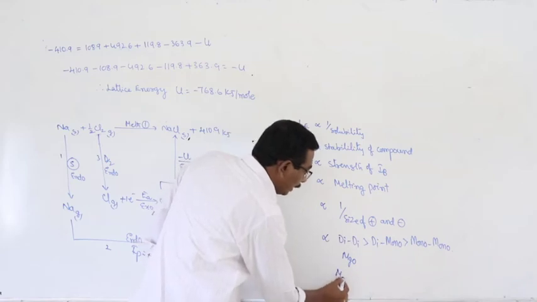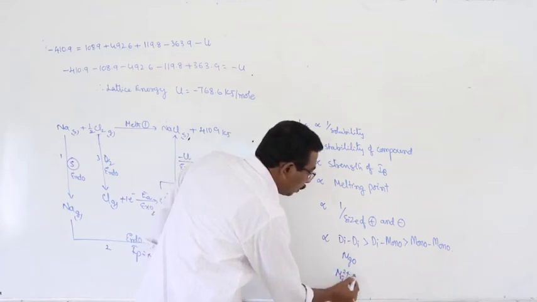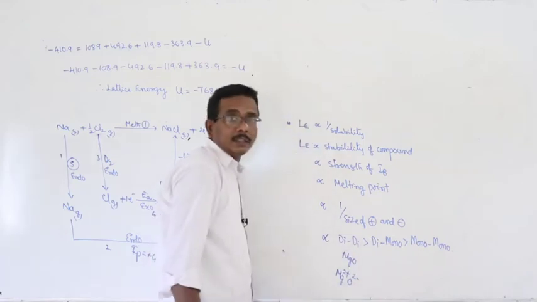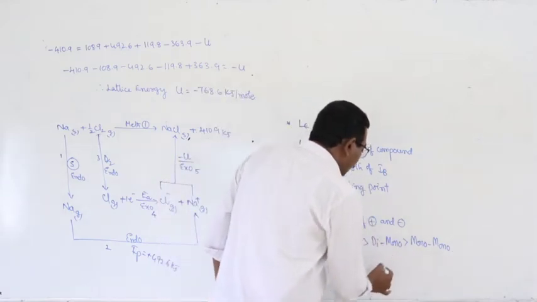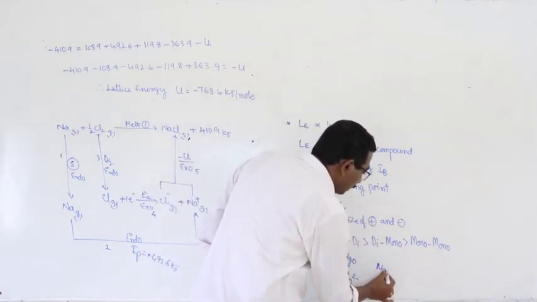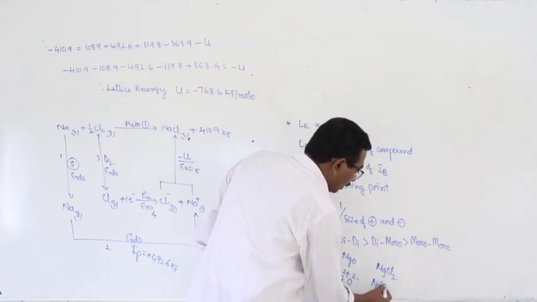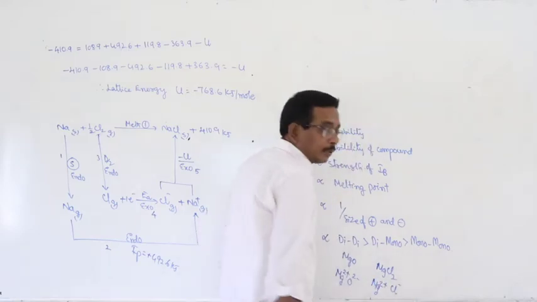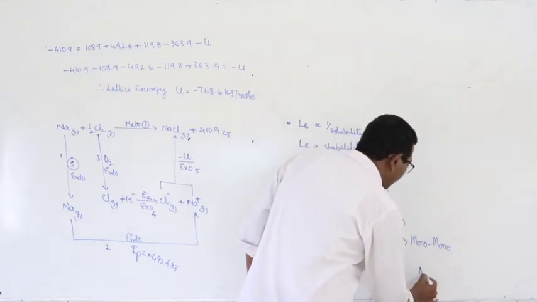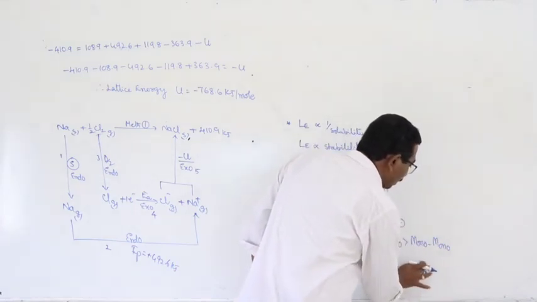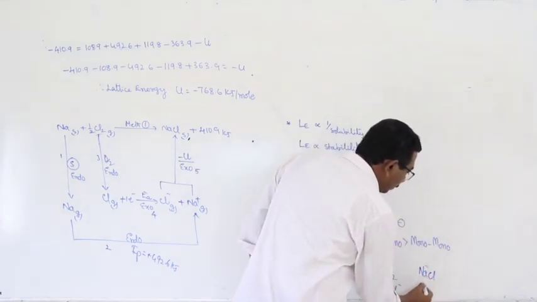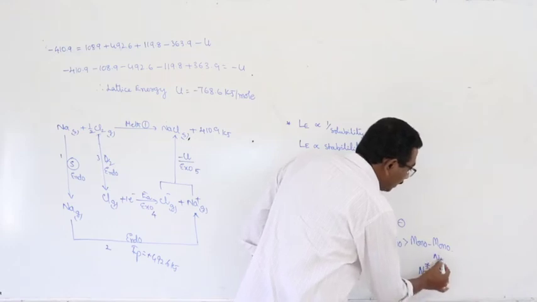How? Mg2 plus O2 minus. Both are divalent cation and anion. Then divalent and monovalent, Mg2 plus Cl minus. Then monovalent, sodium chloride. NaCl means Na plus Cl minus.